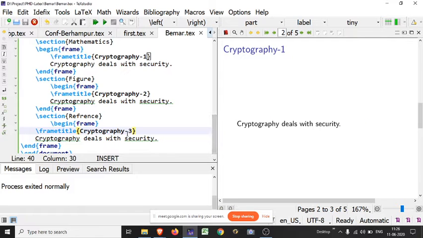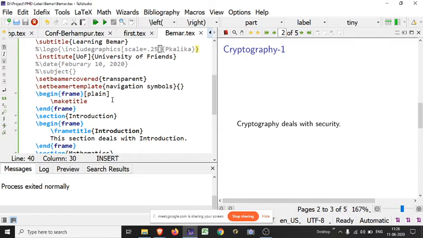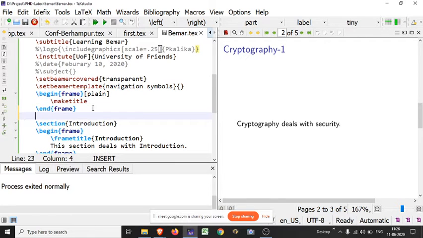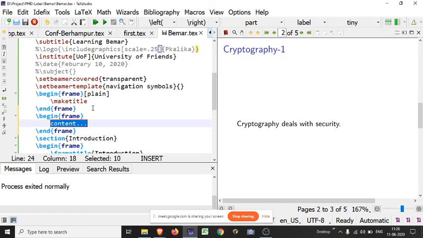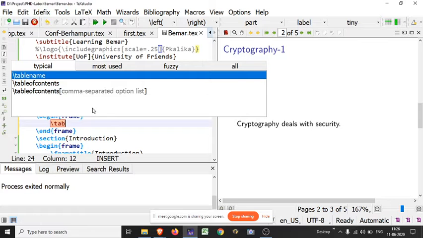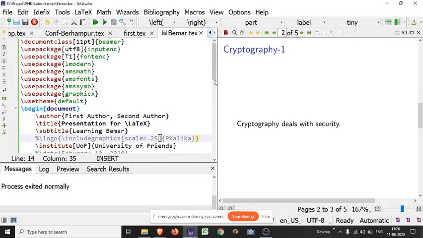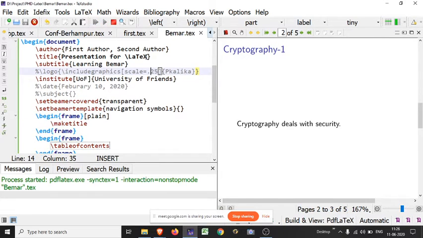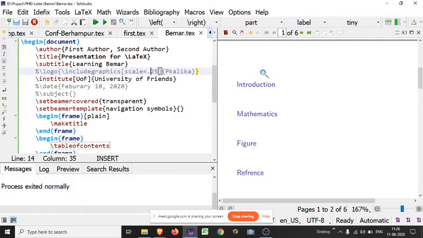Suppose I am starting now. For the outline, just insert a frame here, click on begin frame, and use table of contents, which we used in our LaTeX program. Okay, table of contents, that is sufficient. Now all your frames and sections will appear here after the title page. Look here, this is your outline.